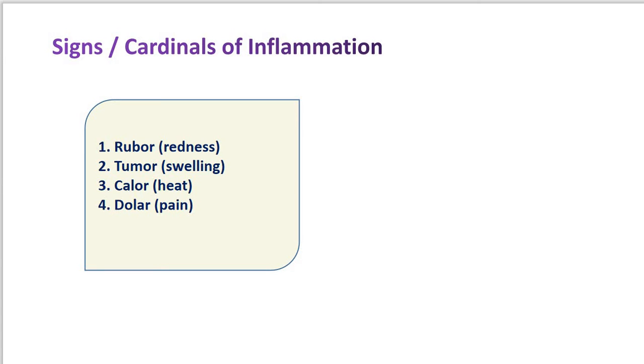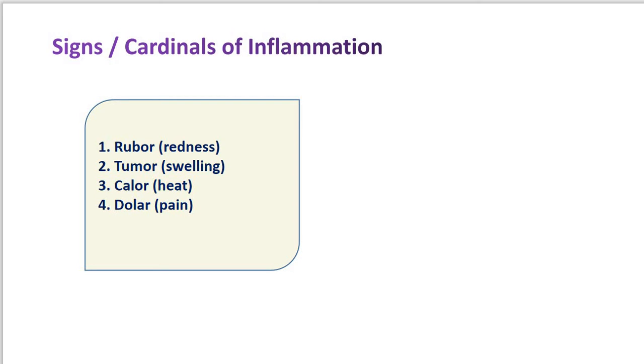Here the Roman writer Celsus, in the 1st century, named the famous four cardinal signs of inflammation: rubor, which is nothing but redness; tumor, which is swelling; calor, which is heat; and dolor, which means pain.